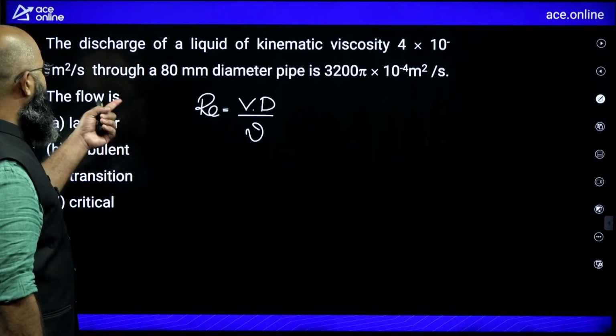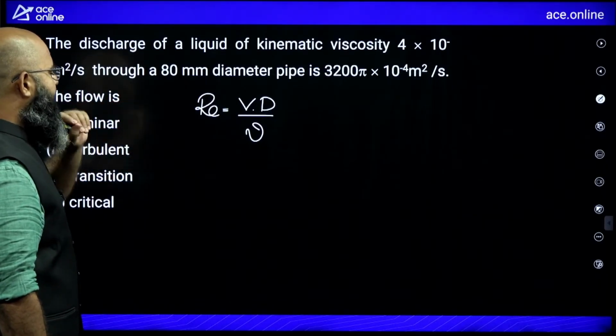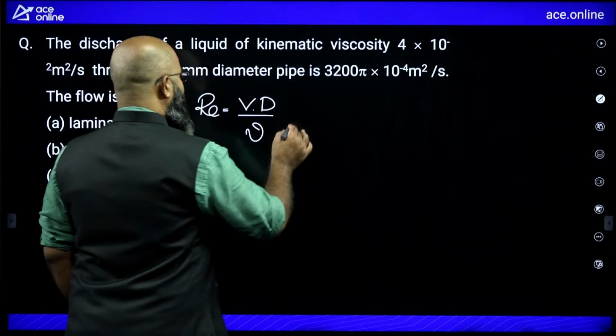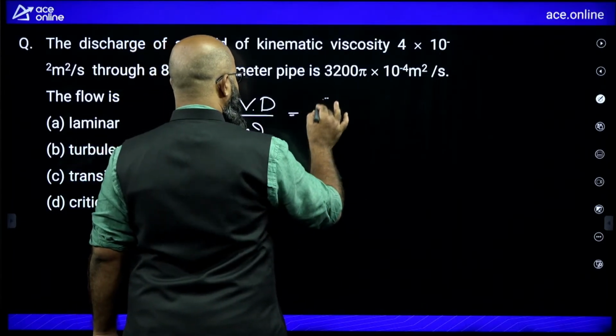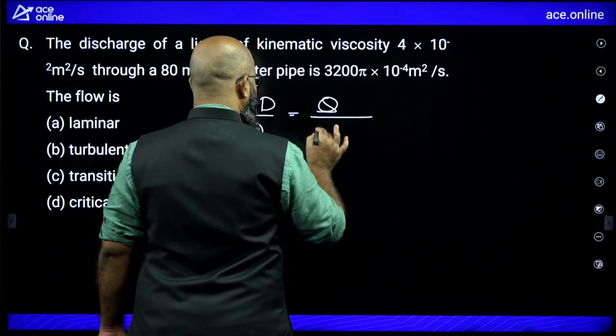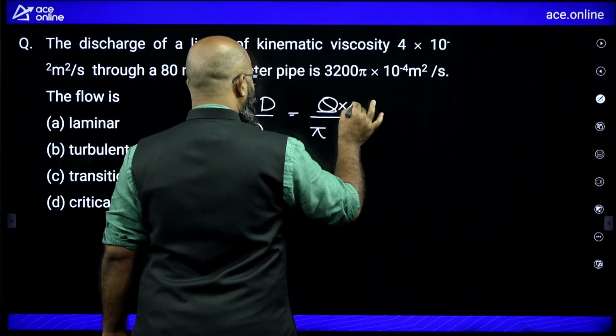Right now, nu is given to you, diameter is given to you, V is not given to you. We can write V as discharge upon area. Area is equal to pi by 4 into D square.